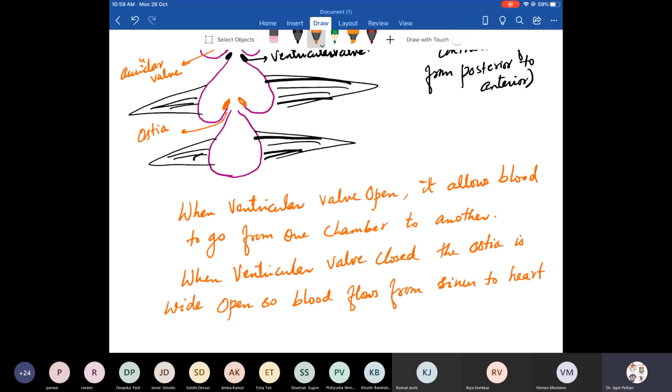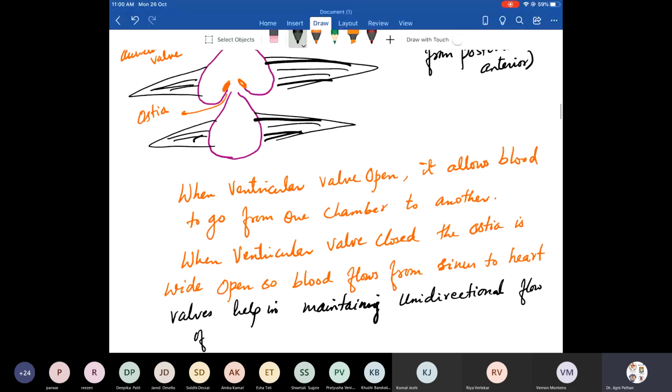What is the function of the valve? Valves help in maintaining the unidirectional flow of blood.